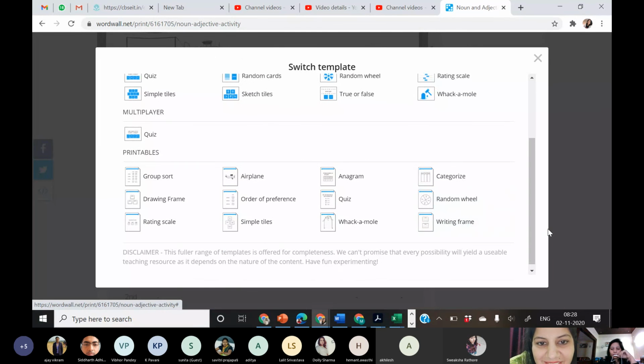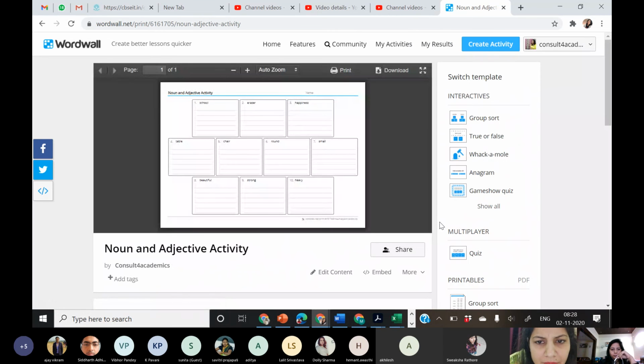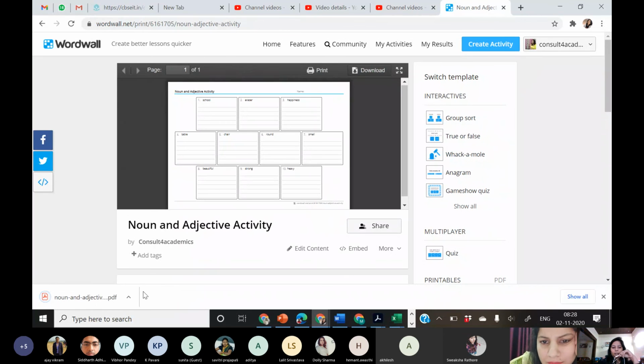I did just one and I've got a number of things. They have to categorize, rating scale, writing frame. See, noun and adjective activity, they have to write about school, what exactly it is, noun. If you want them to explain why it is a noun, why it is an adjective, you can give it according to different age groups. Just click over here, download, and it will be downloaded.